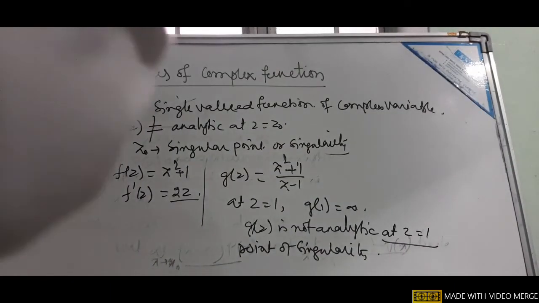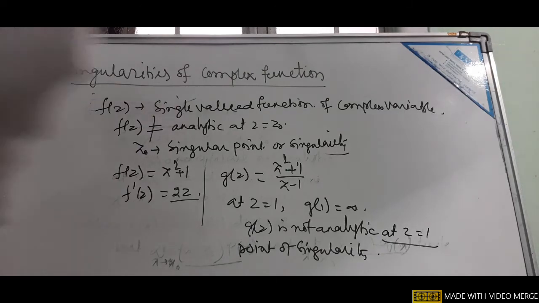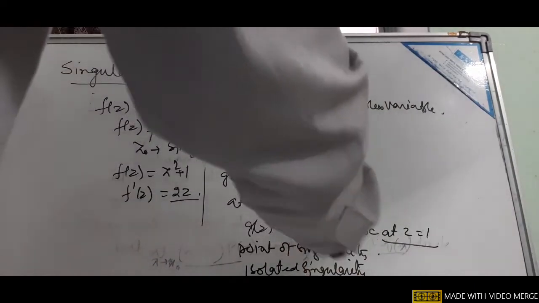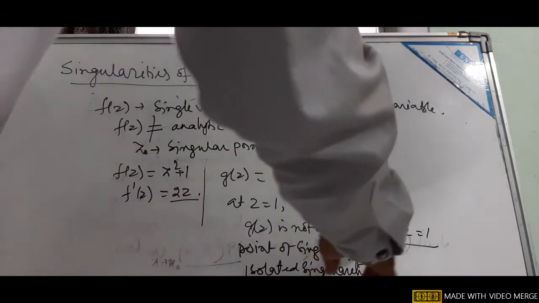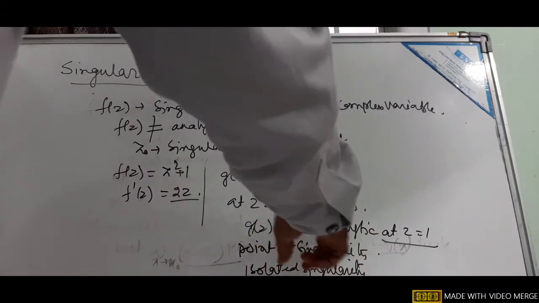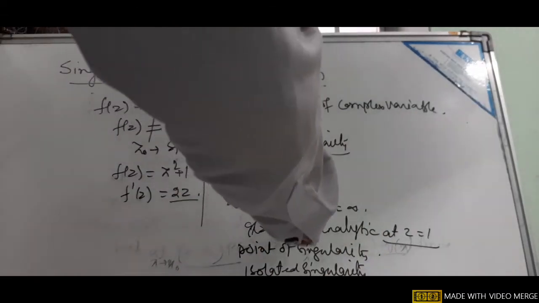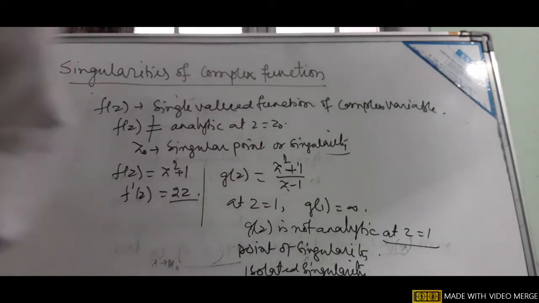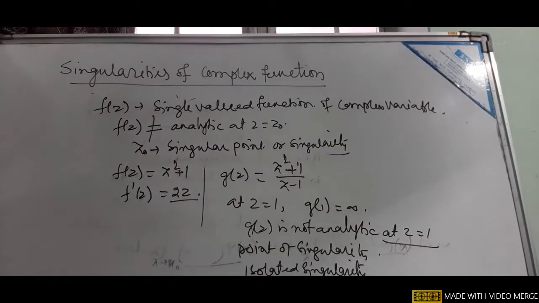It is an isolated singularity. An isolated singularity means there is no other singularity around z equal to 1, because at 1 it is infinity, and there is no other point nearby where it will become infinity. Therefore that is said to be the isolated singularity.